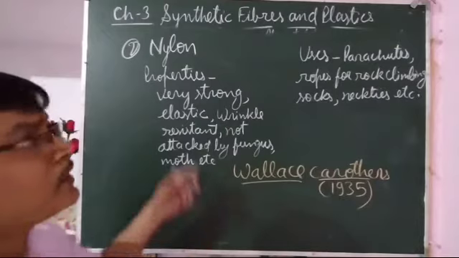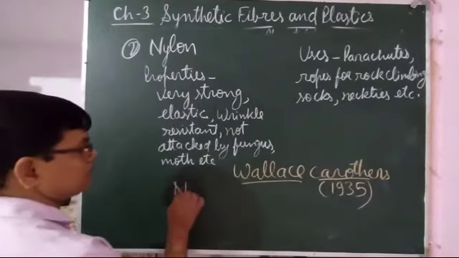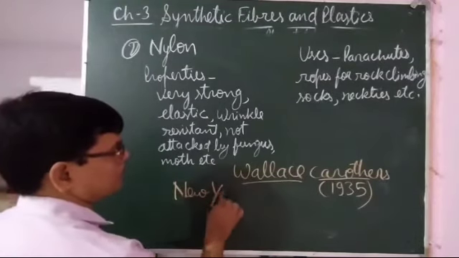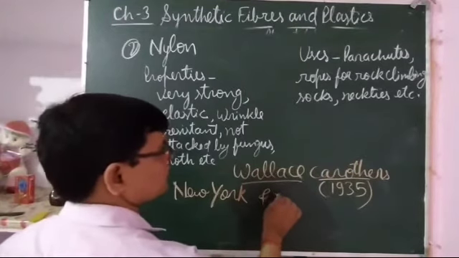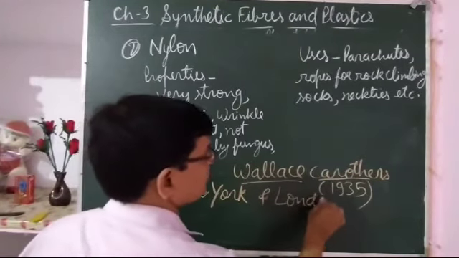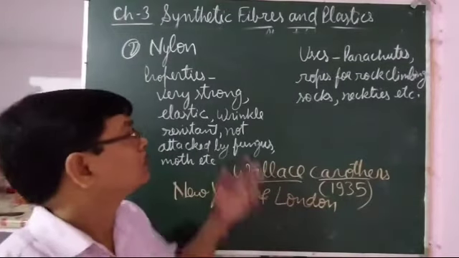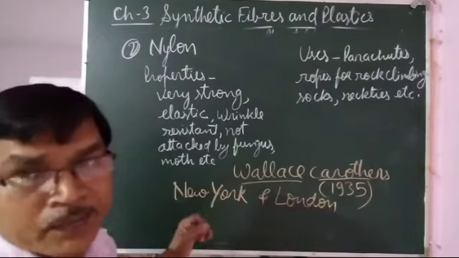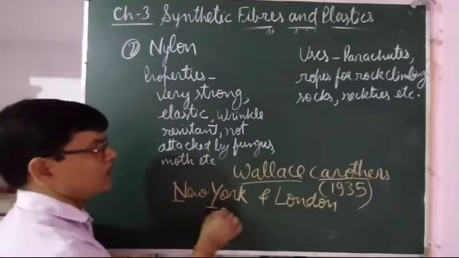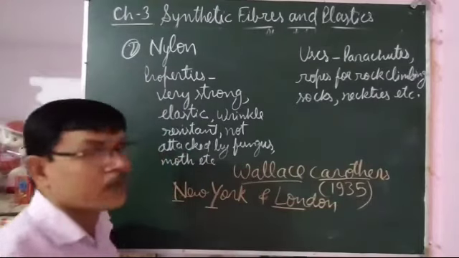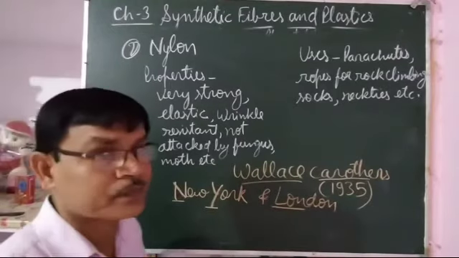The name nylon was derived from New York and London. That is because at both places nylon was produced and marketed at approximately the same time. That's why maybe its name is NYLON, nylon.